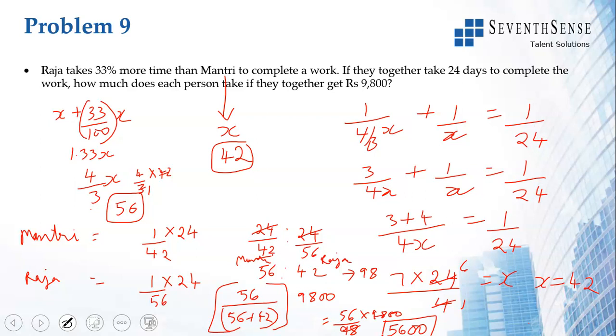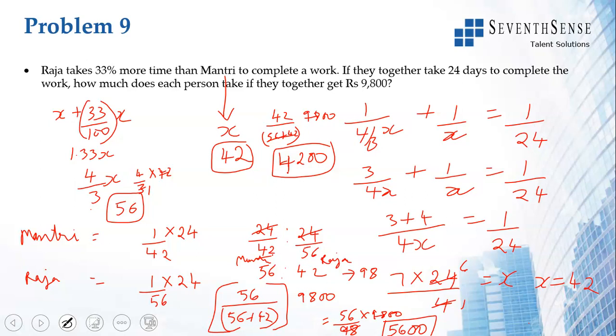The other way to look at it is Raja will get 42 divided by 56 plus 42, into 9,800, which is 4,200. When you add this, it should come as 9,800. So Raja gets 4,200, Mantri gets 5,600, adding to 9,800.